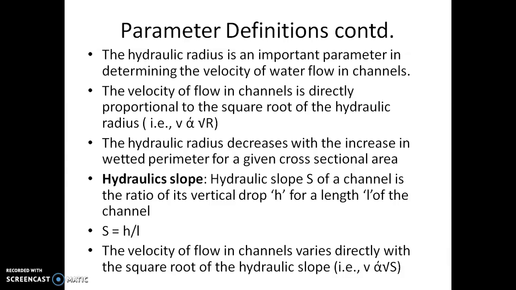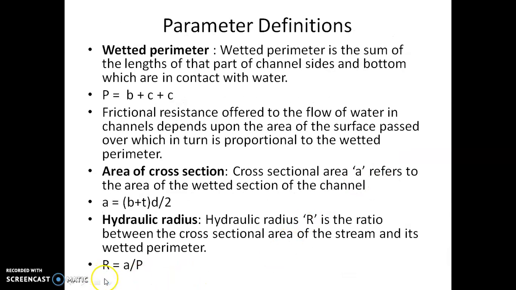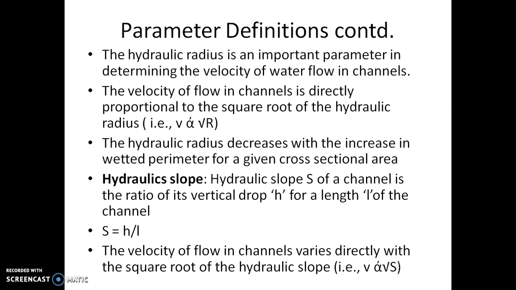The hydraulic radius is an important parameter in determining the velocity of water flow. Of course, later we will see the formula that depends on this in channels. The velocity of flow in channels is directly proportional to the square root of the hydraulic radius. The hydraulic radius decreases with the increase in wetted perimeter for a given cross-sectional area. Of course, it is obvious if you see this relation.